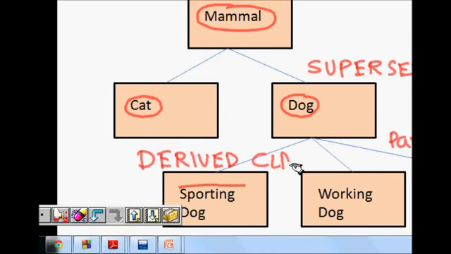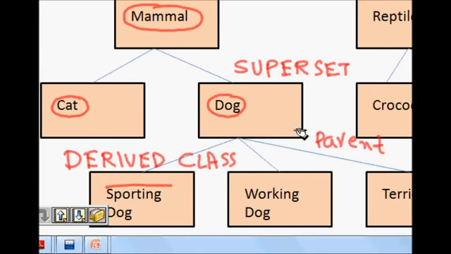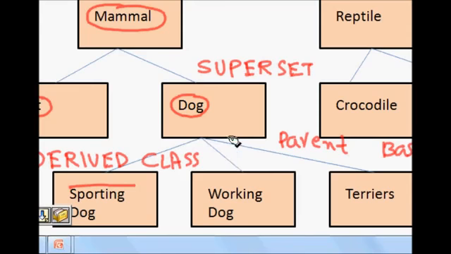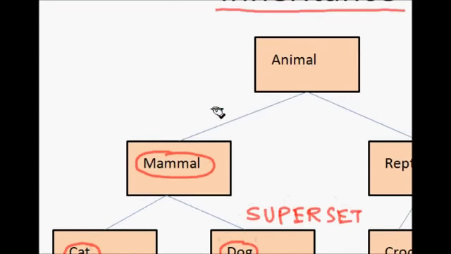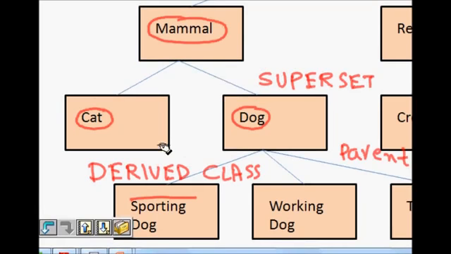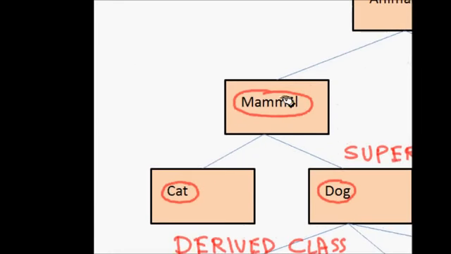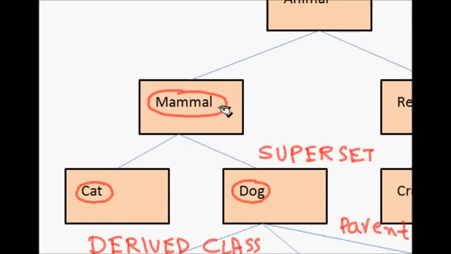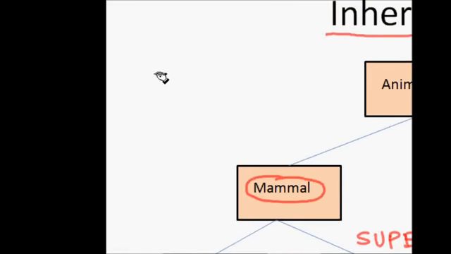Because they are derived from the dog class, all of them will share the features that all dogs have. They all bark, they are all animals. In fact, they share all the features of mammals and all the features of animals. Because a working dog is also an animal, a working dog is a mammal, it will have all the features and properties of mammal, as well as all the properties of dog. So it's a kind of hierarchical structure, which tells us about inheritance.